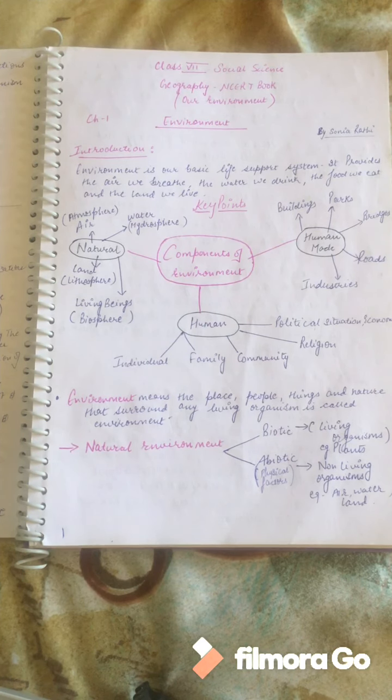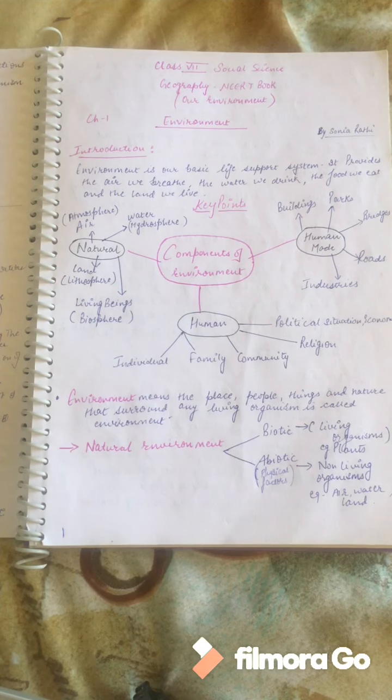Now the second we'll be talking about water. Another component of natural environment is water. Water means hydrosphere. Now water is an essential vital component for the human beings, for everybody to survive on earth. Without water, life is not possible. We cannot think about living a life without the existence of water, right?